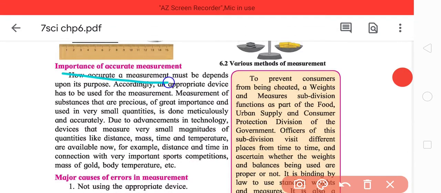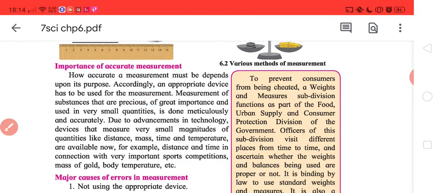How accurate a measurement must be depends upon its purpose. For example, the rate of gold fluctuates between 25 to 35,000 per 10 gram. So even 1 gram of gold is worth huge money. But for vegetables that are 200 rupees for 1 kilo, we don't bother with just 10-20 grams. It is more or less adjusted. Accordingly, an appropriate device has to be used for the measurement. Naturally, because you will require a greatly sensitive device for gold, whereas for potatoes, the device that shows till grams